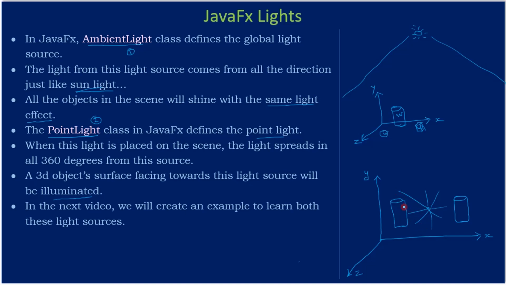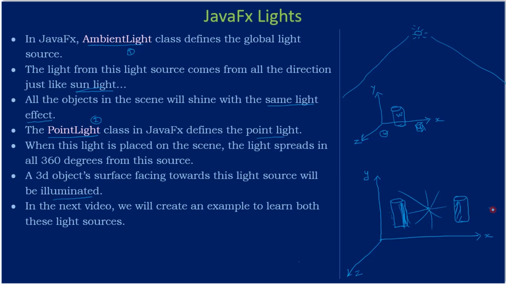If you see only part of the face, we can say the cylinder here will get shined and there will be shadow on this side, or this side will not have any effect. Similarly, on the right side cylinder, part of the cylinder will get illuminated and the other side of the cylinder has no effect because of the point light.